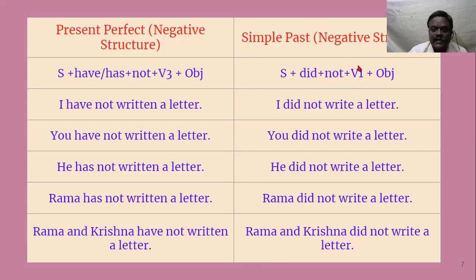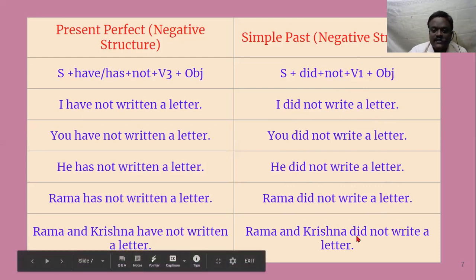Most of the students get confused. Here also they use V2. They say I did not wrote a letter. Note, it should be I did not write a letter. In the same way, you did not write a letter. He did not write a letter. Rama did not write a letter. Rama and Krishna did not write a letter. So once you use the helping verb in past tense, the main verb will always be the infinitive, that is V1. Let's go to the next slide.